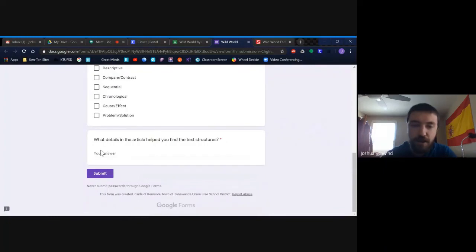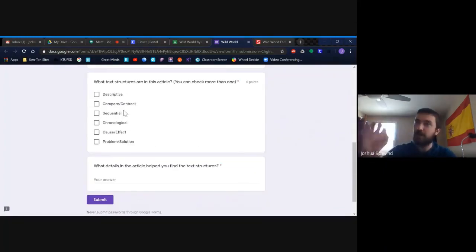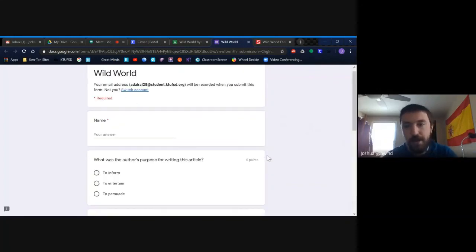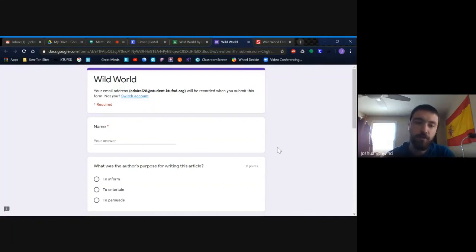And then I want to know what details helped you figure out the text structure. We've looked at many different writings to find the signal words of these different text structures, so I want to see if you can give me your evidence. When you're done, you'll hit submit. Google will tell me when you did it, and it'll give me your score. So you don't have to post it in Classroom. You don't have to share that. I know exactly when you did it.